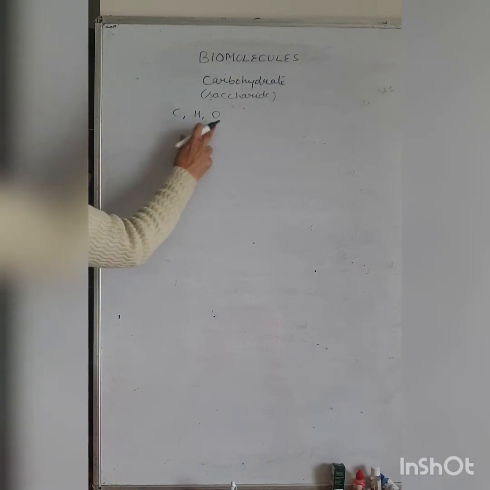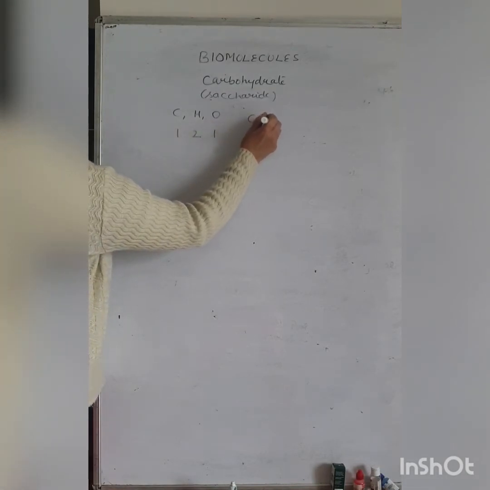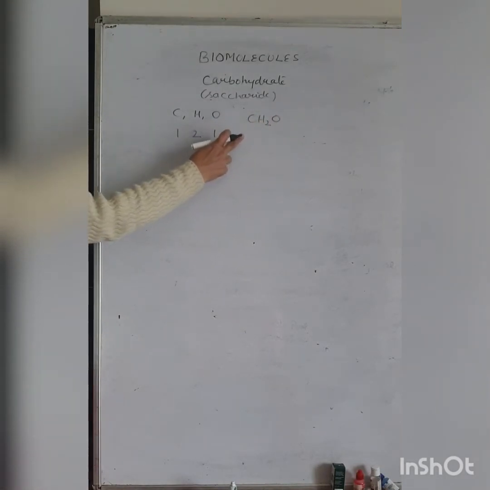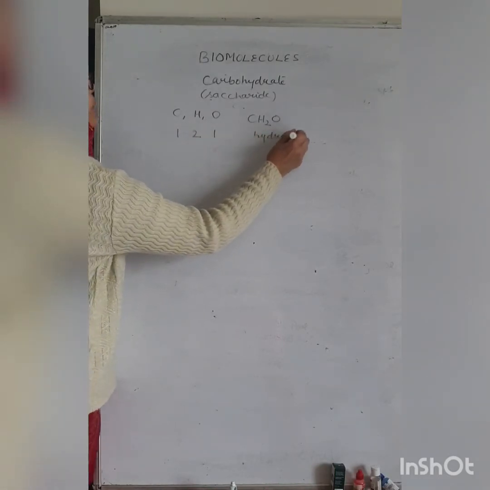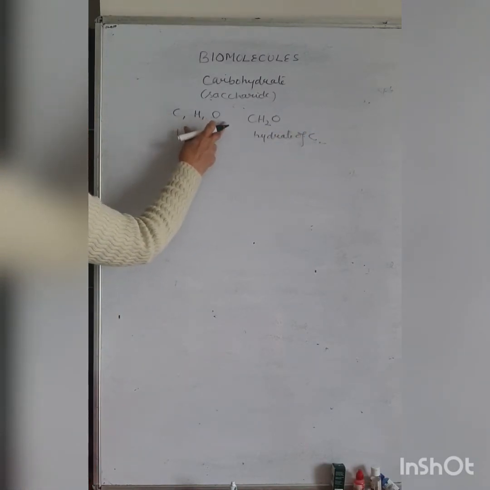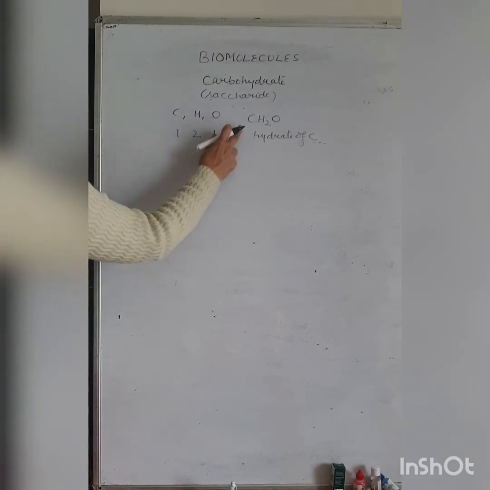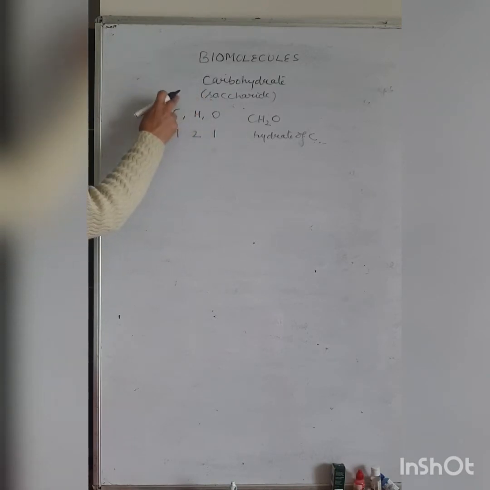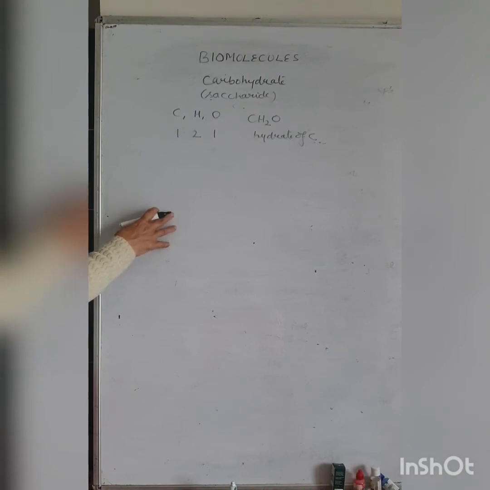The ratio of carbon, hydrogen, oxygen is 1:2:1, or the general formula is CH2O. They are the hydrates of carbon. Compounds of carbon, hydrogen, oxygen, ratio 1:2:1, general formula CH2O. They are also called saccharides and they are sweet in taste.